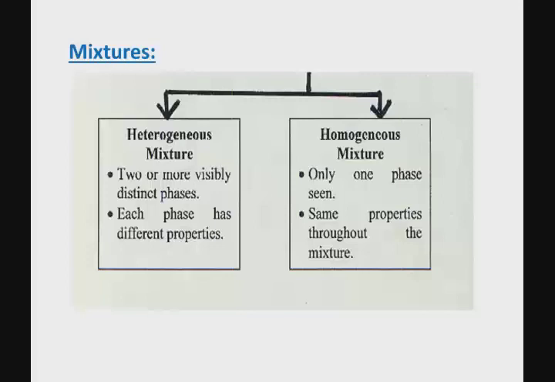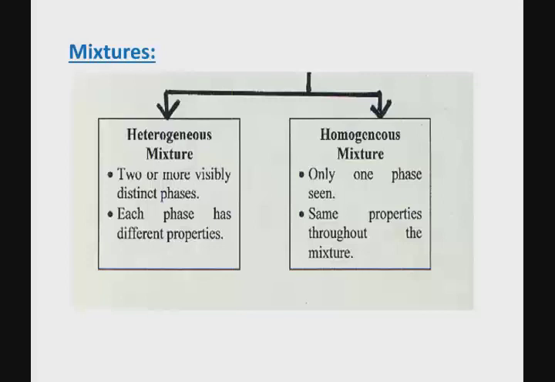Instead of mixing with sand, let's mix water this time with salt and stir it up. Do you get a mixture? Yes, you do, because once again, salt and water do not chemically combine with each other. It's a physical combination. But can you visibly see the salt phase? No, you can't. So when the components you mix physically with each other become visibly indistinguishable, that is a homogeneous mixture.